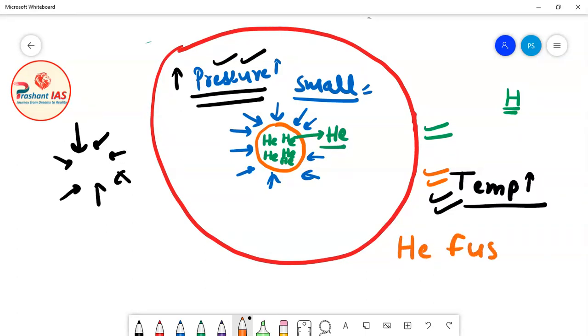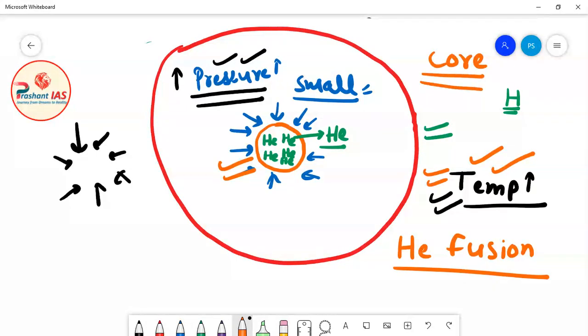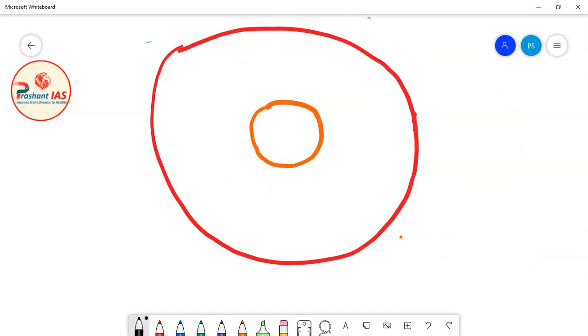Okay, so what will happen is that the temperature of the core of the star will become so high that it will become ideal for the helium fusion reaction to take place. Friends, the temperature required for the hydrogen fusion reaction is actually less as compared to the temperature required for the helium fusion reaction.